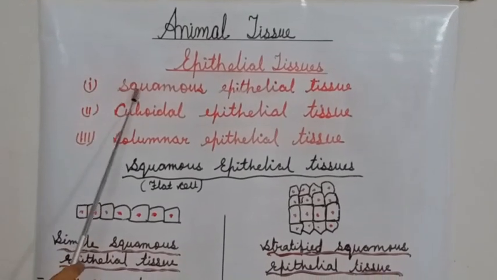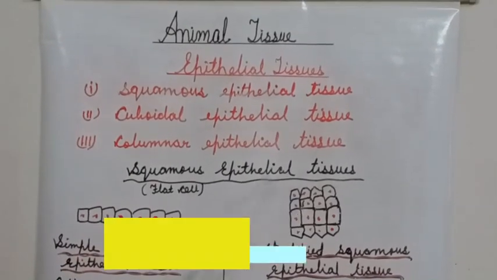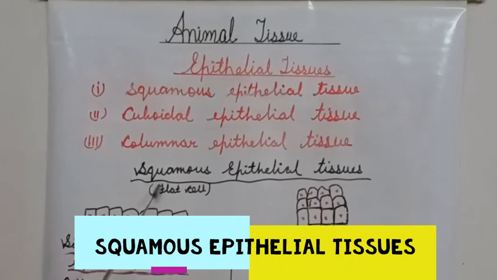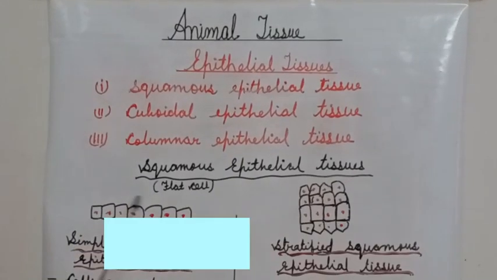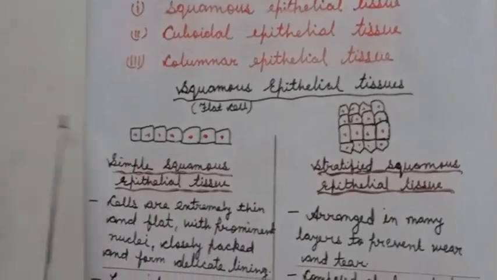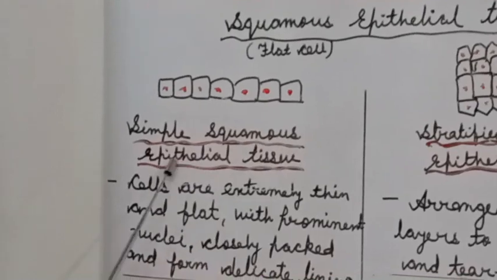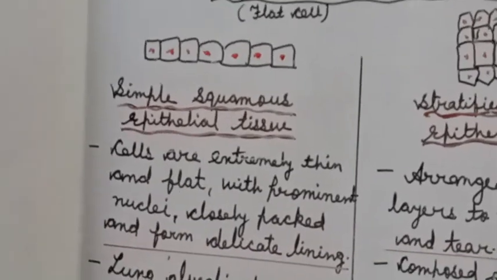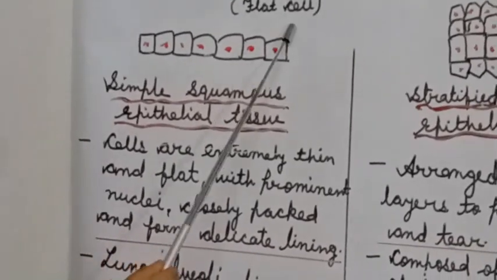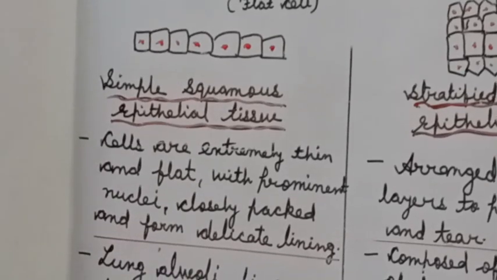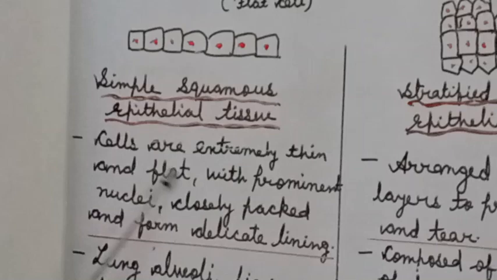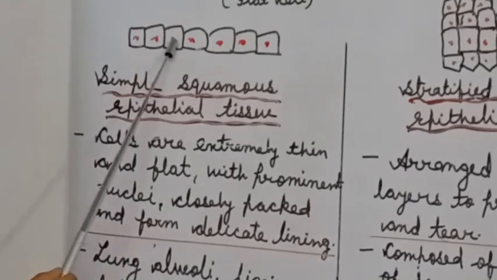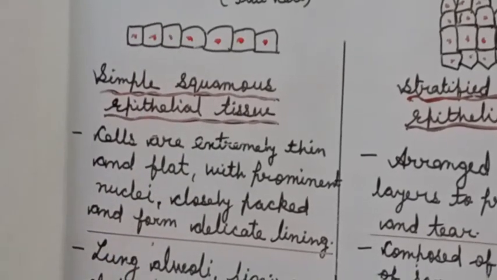The first one is squamous epithelial tissues. Squamous means flat cells. If one layer of flat cells is present, they are called simple squamous epithelial tissues, as here only one layer of cells is present. Here cells are extremely thin and flat with prominent nuclei.